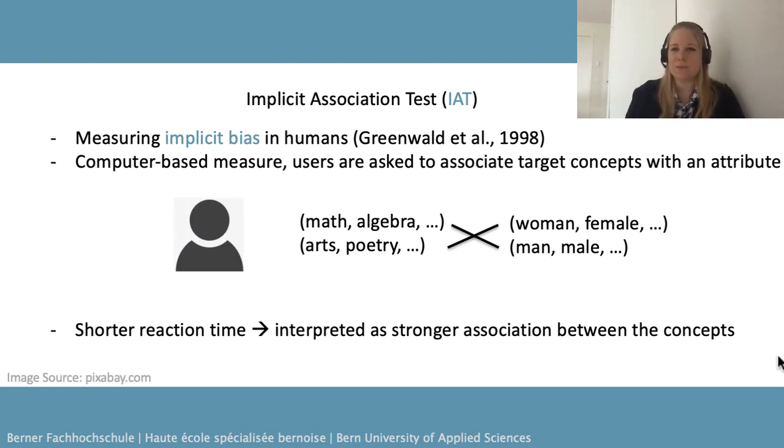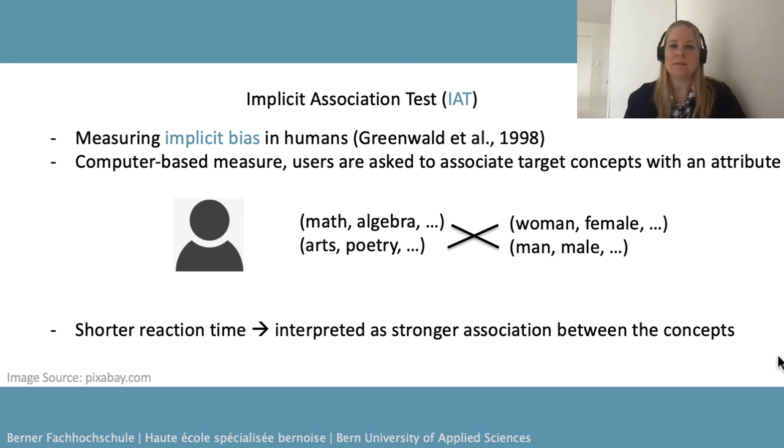Before measuring bias in word embeddings, let's have a look at how bias can be measured in humans. The implicit association test from psychology is a computer-based measure that measures implicit bias in humans. Users that are taking the test are asked to associate target concepts with an attribute.